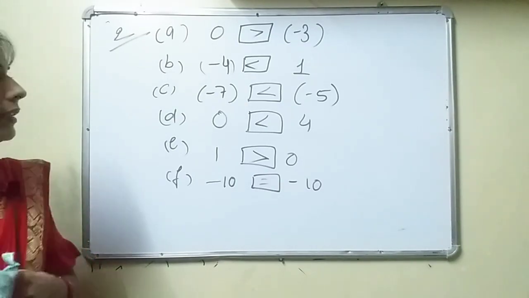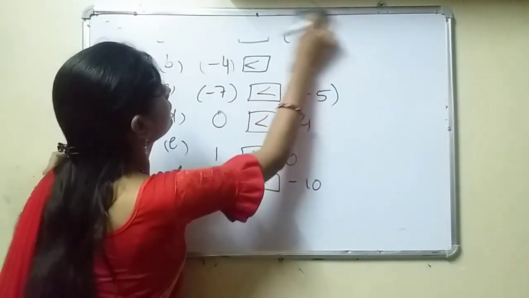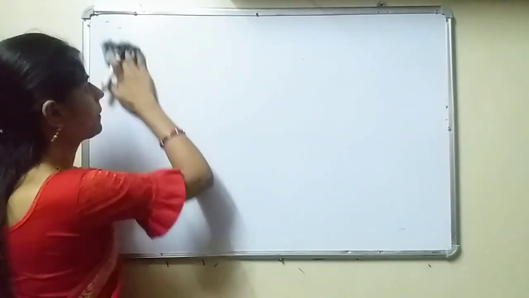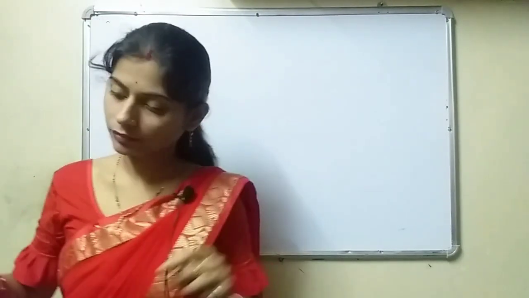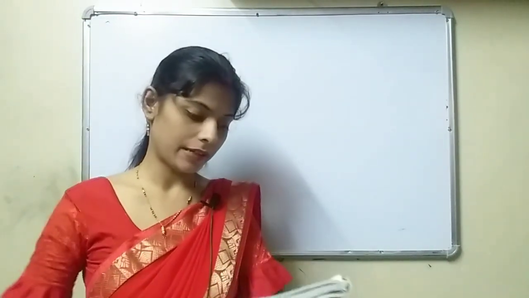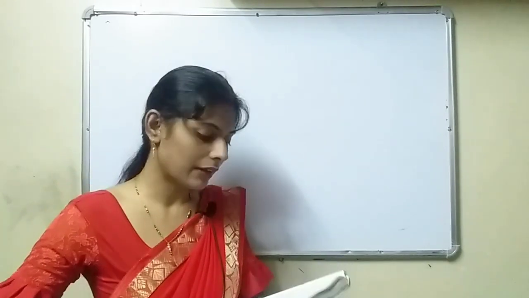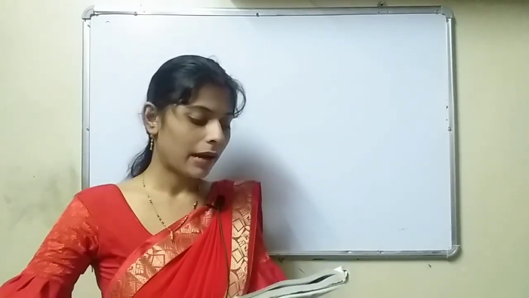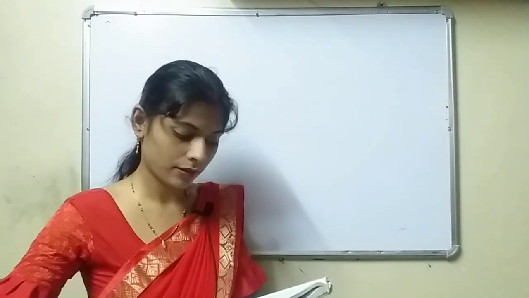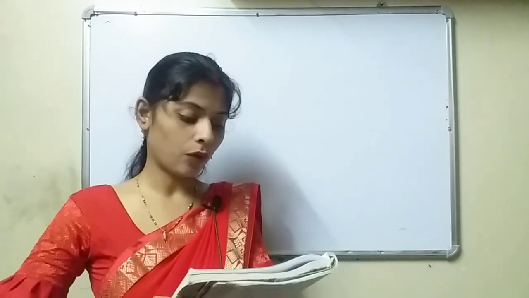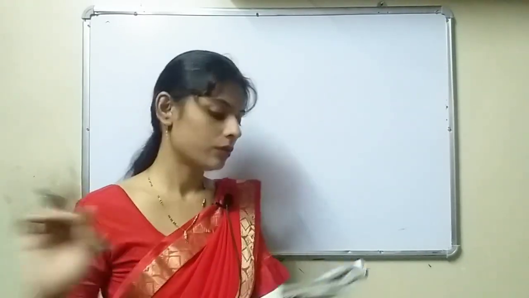Now see question number 3. What numbers do the colored dots on the number line represent? Simply you have to write the numbers. On A, which numbers can you see here? -4, -3, -2, -1, 0, 1, 2, 3, 4, 5. On which numbers are dots given here?